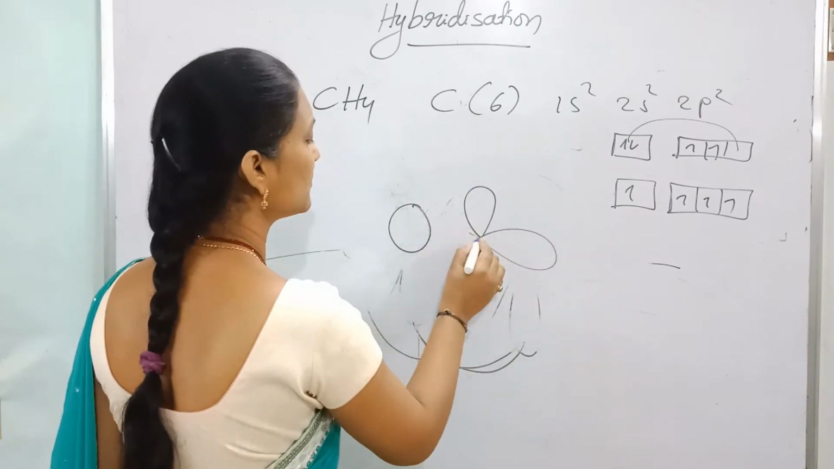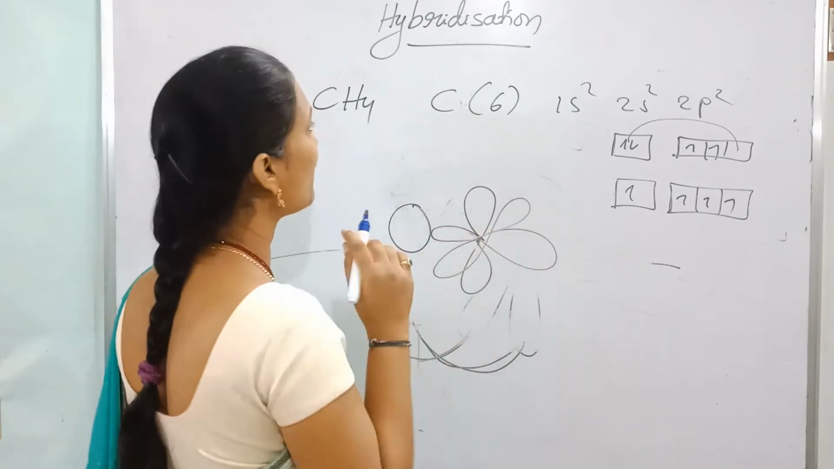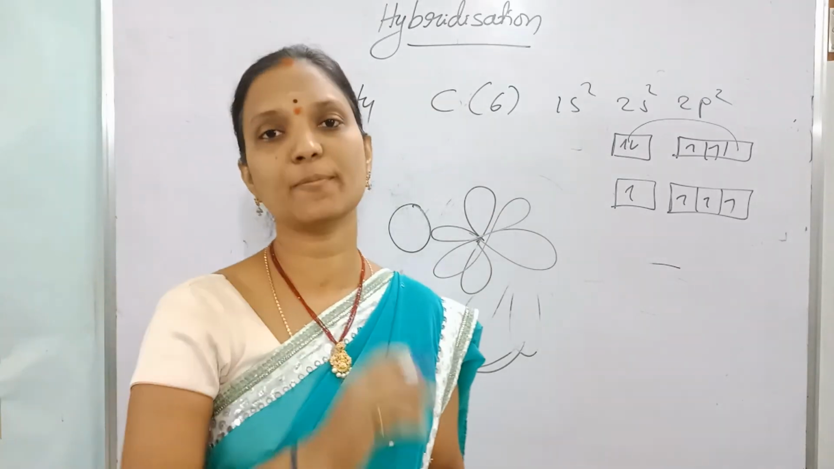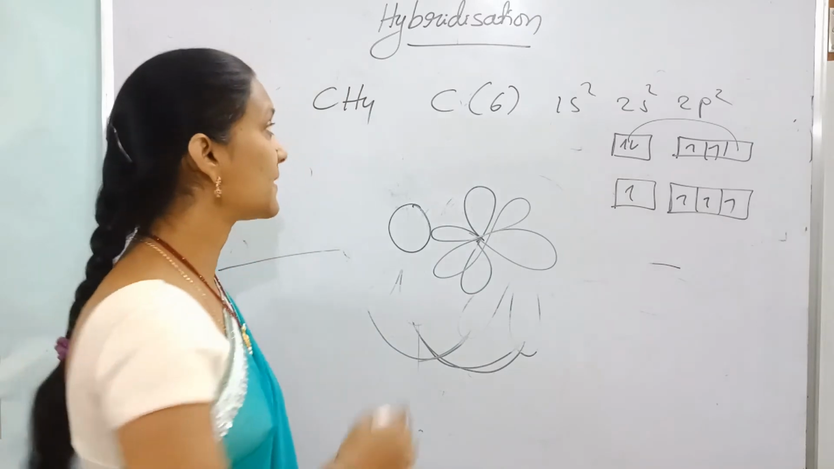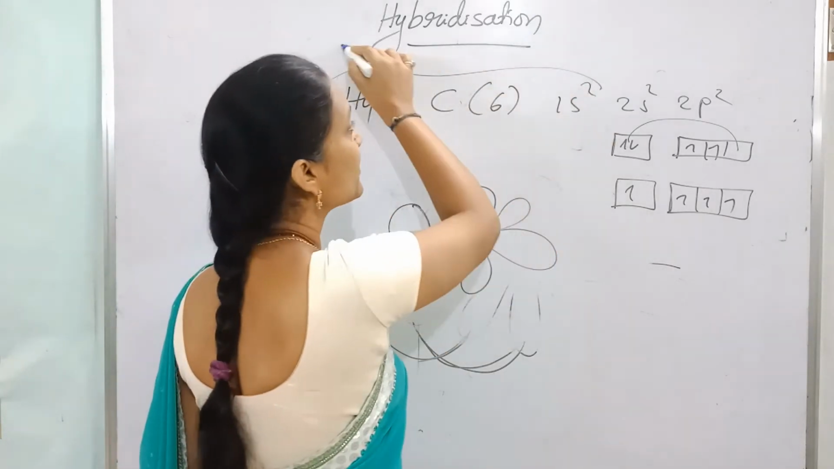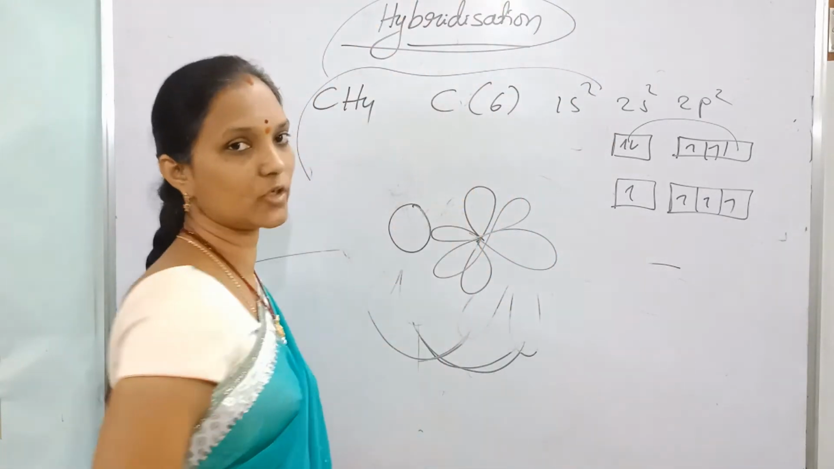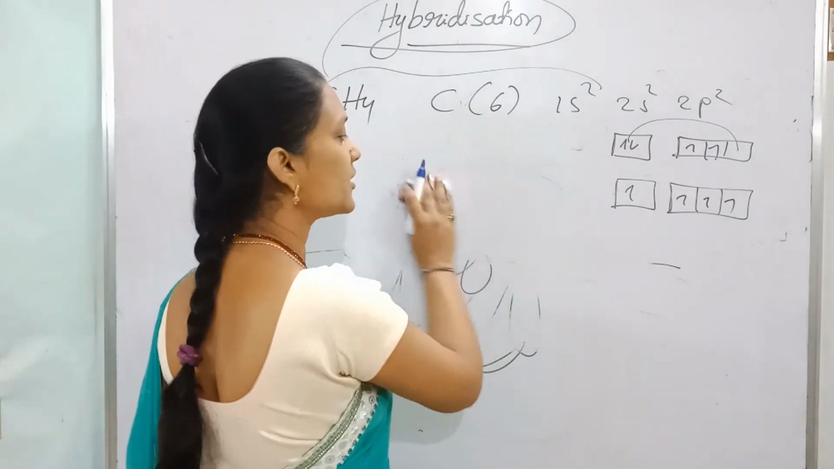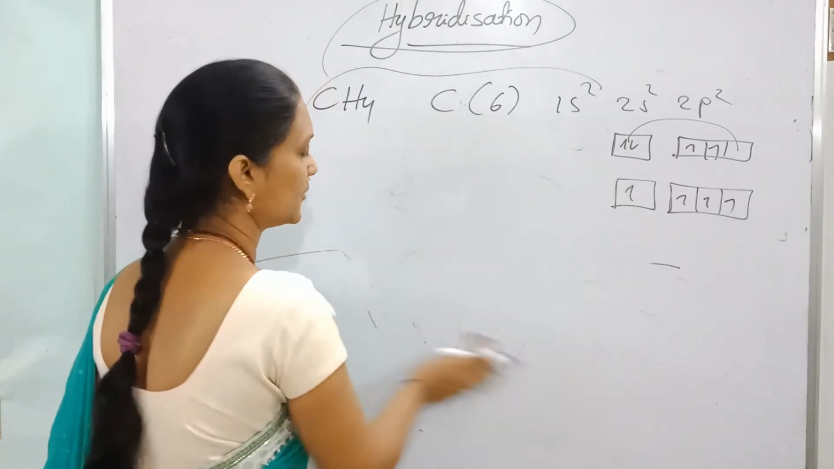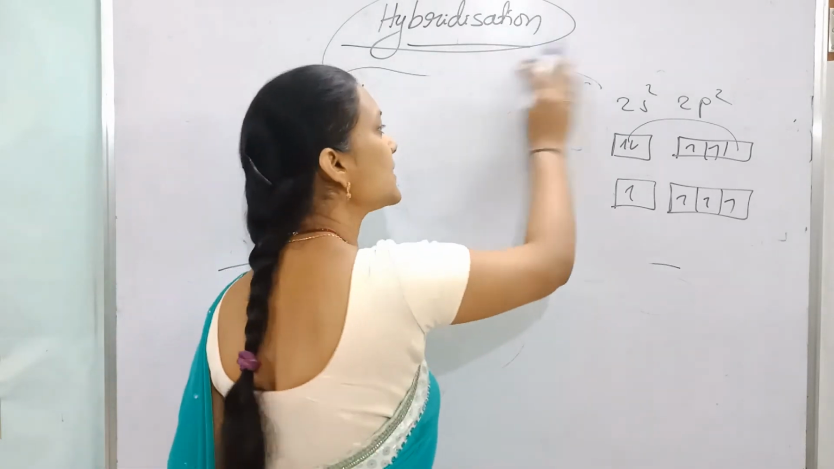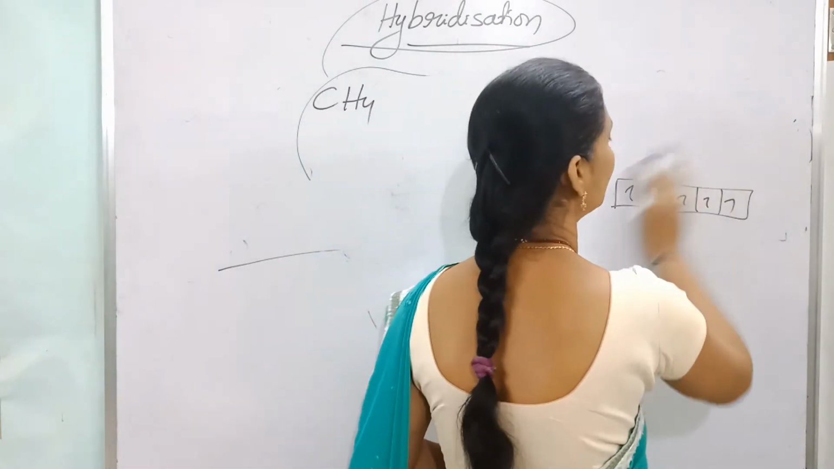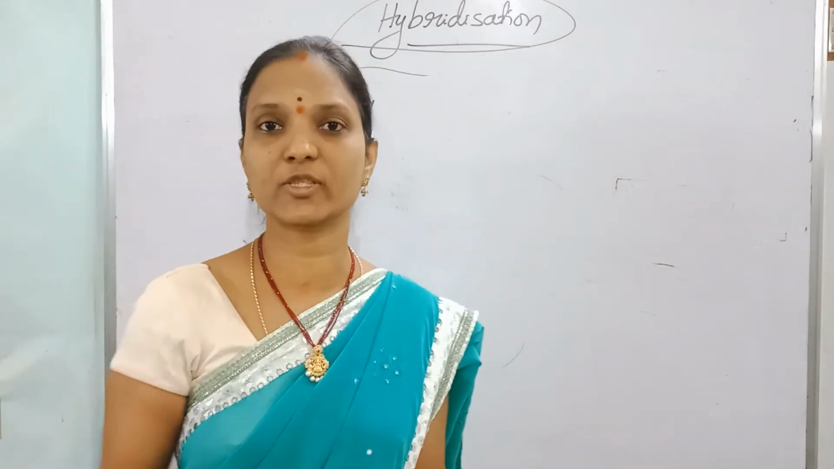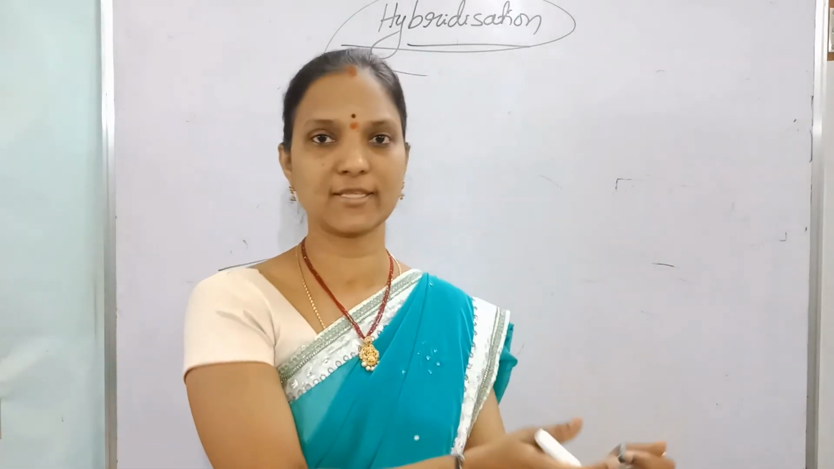So how do these overlap with the s orbital of hydrogen? How does the overlapping take place? Here the problem started. To explain this type of molecular structure, we are using hybridization. Based on the structure, we are applying hybridization. Actual hybridization is introduced based on structure. By seeing the structure, hybridization is given.